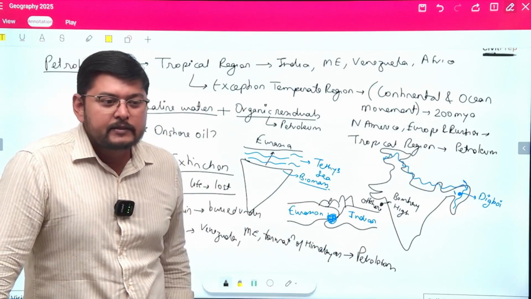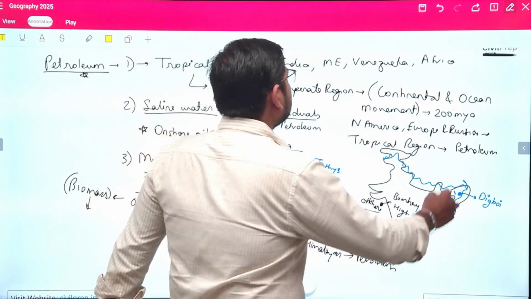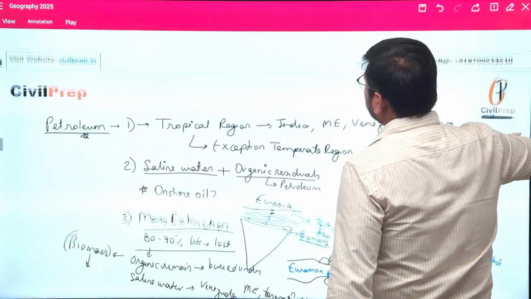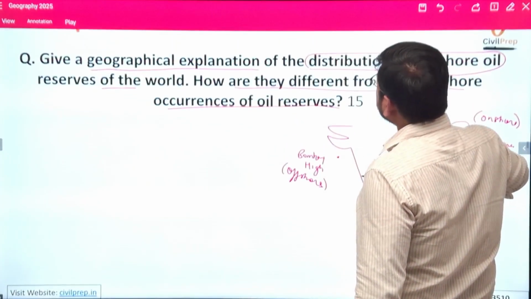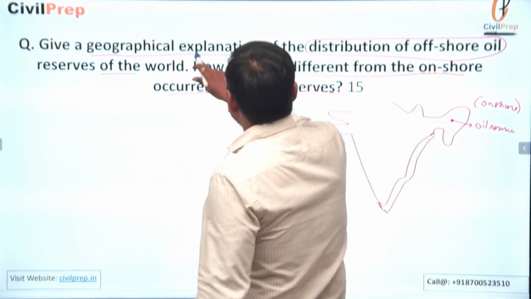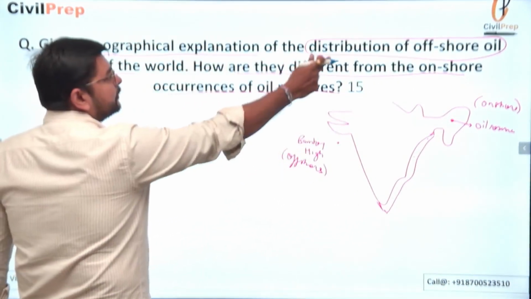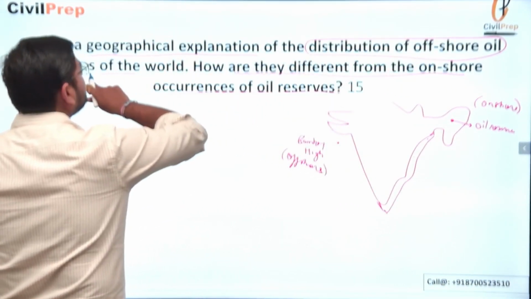So by this, we can explain the major points for the geographical explanation for the distribution of offshore oil fields of the world.